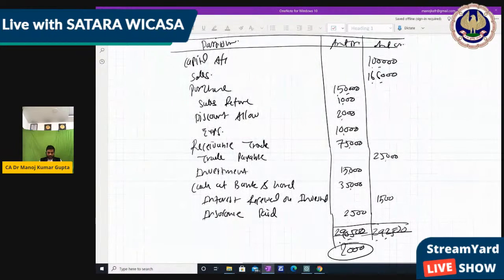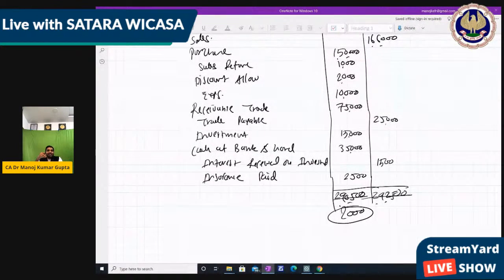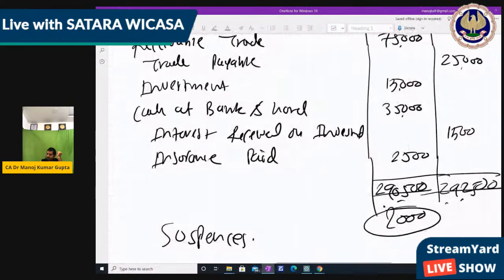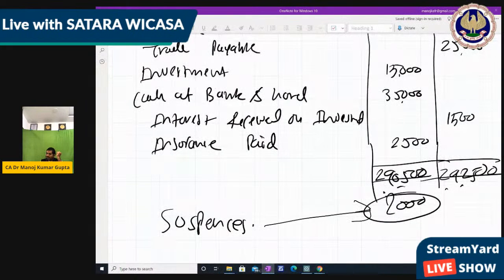We check once again so that there should not be any such difference. But if there is a difference, then we don't have any option. We have to consider it suspense because we don't have an idea about these balances. If we are going from journal entry to ledger to trial balance, then we can identify the mistake. But if we don't, that amount can be transferred into the suspense account. That is 2,000, which is on the credit side, and our balance is 292,500, subject to our not having made any calculation mistake. If we had, then it is our fault.